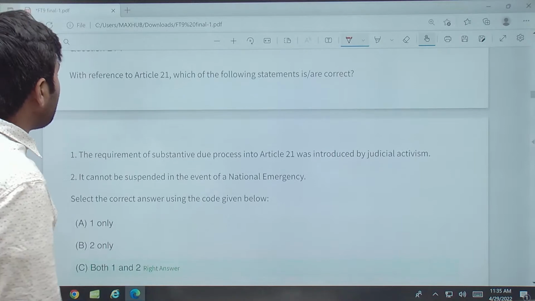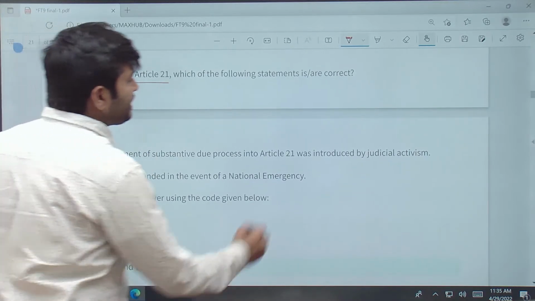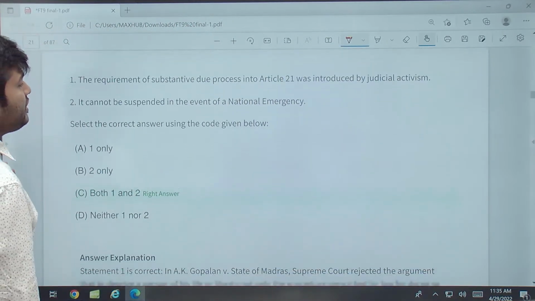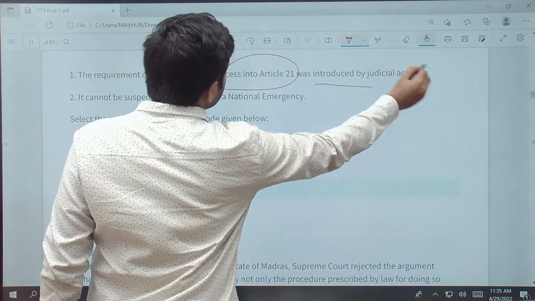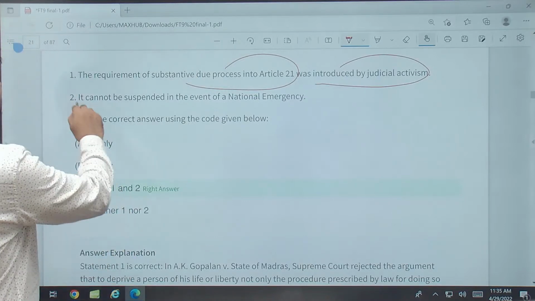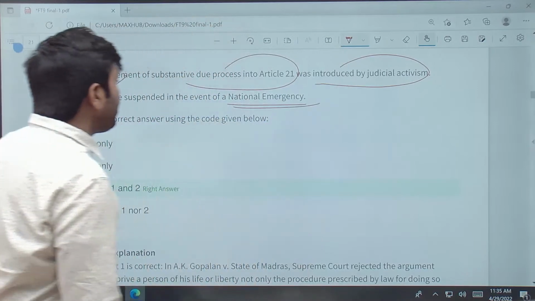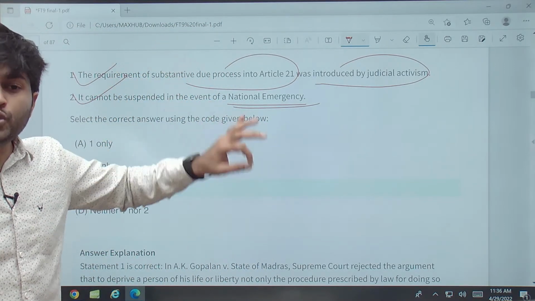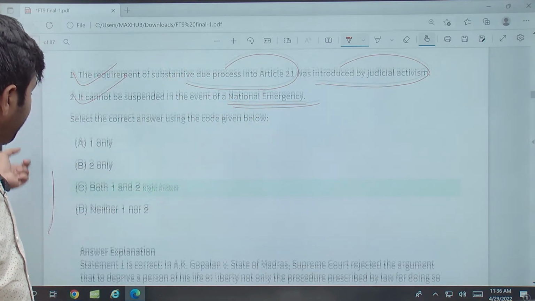With reference to Article 21, very easy question. Which of the statements are correct? The requirement of substantive due process into Article 21 was introduced by judicial activism. Very straightforward statement. It cannot be suspended in the event of national emergency. Yes, it cannot be suspended. So which articles can be suspended when? Do remember to look into these articles. Okay.